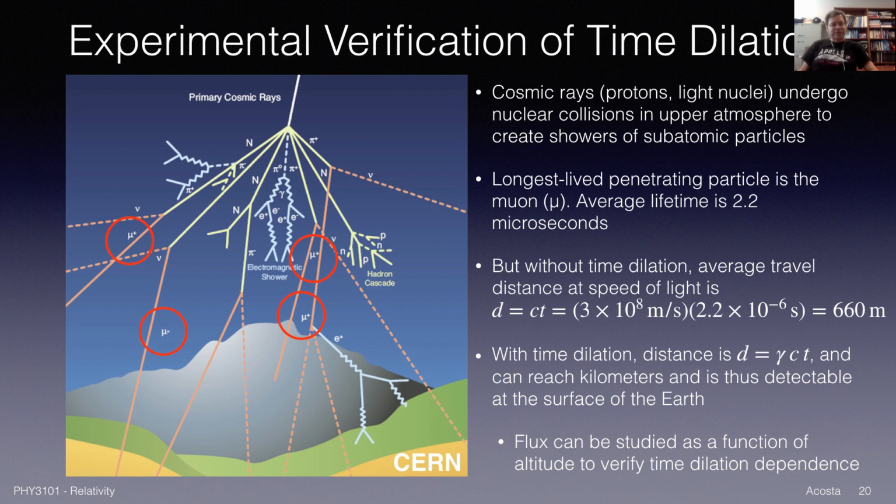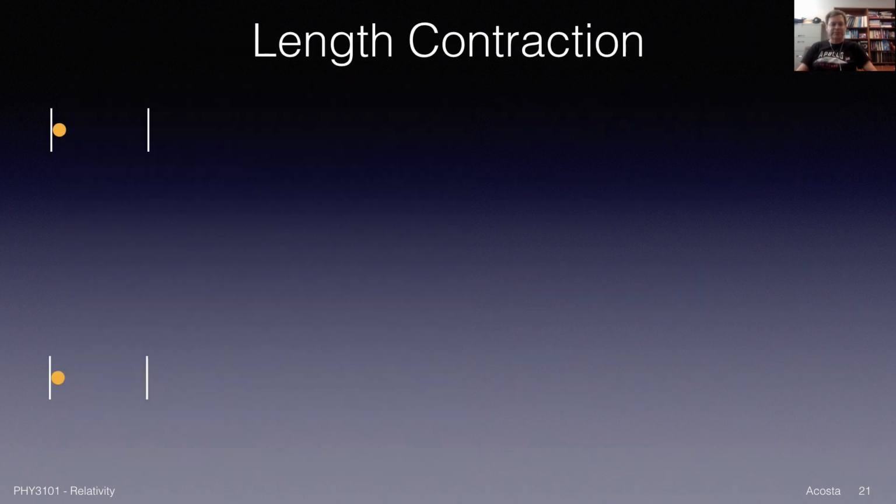Now there's a flip side to time dilation. So before ending this lecture, let's see this flip side. The flip side is what's called length contraction. So what have I done here? I've got two light clocks, but now I've oriented them horizontally instead of vertically like before. So two of them here.